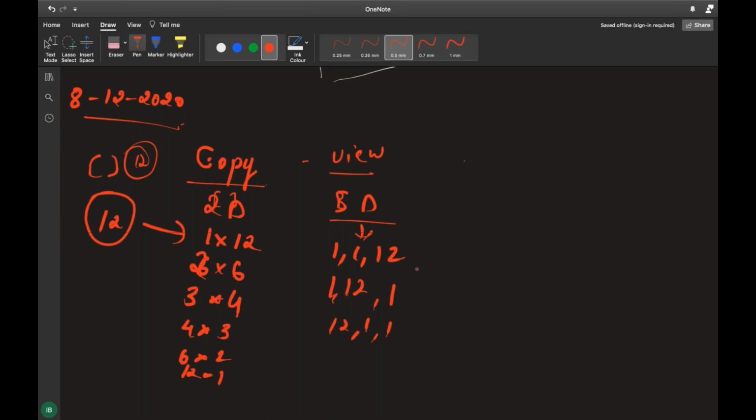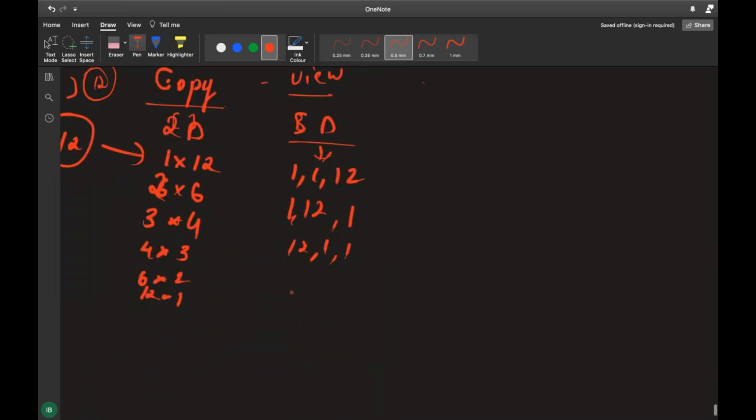Again, I will tell you different possibilities, right? Other things you can do: 2 3s are 6, 6 2s are 12. This is also one possibility. Next one: 2 2s are 4, 4 3s are 12. This is also one possibility you can do, right?